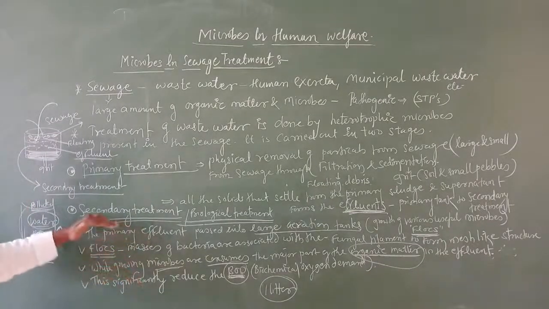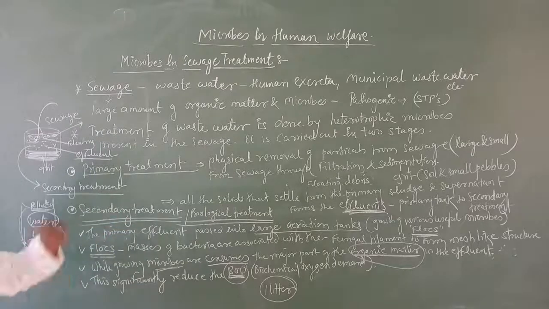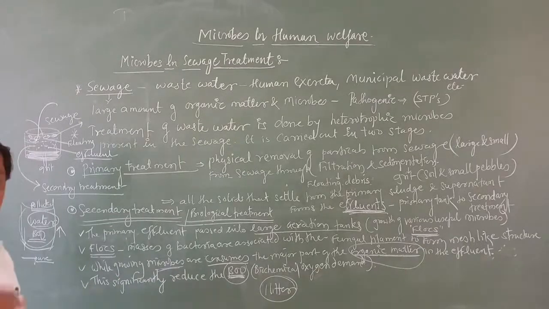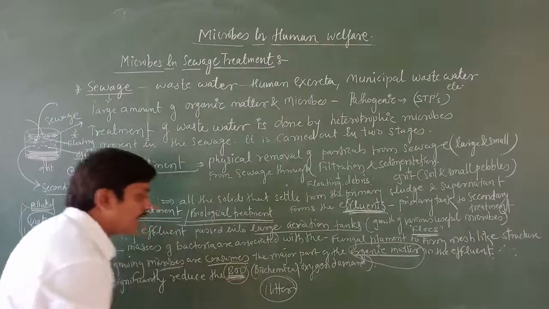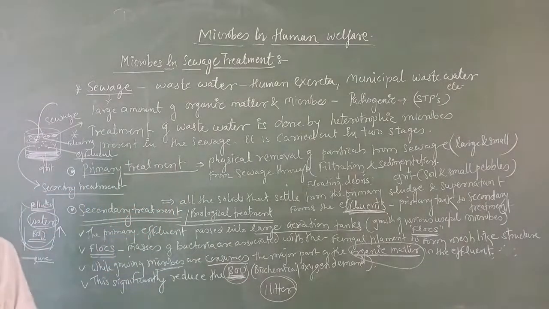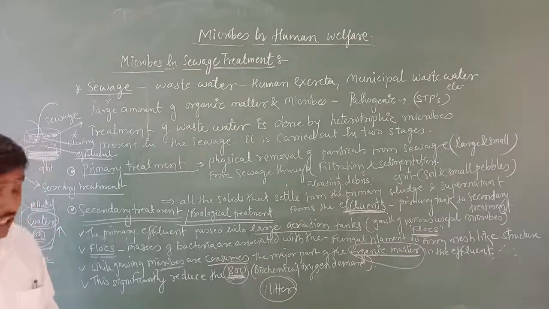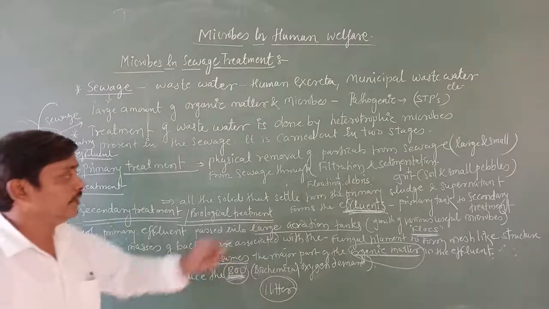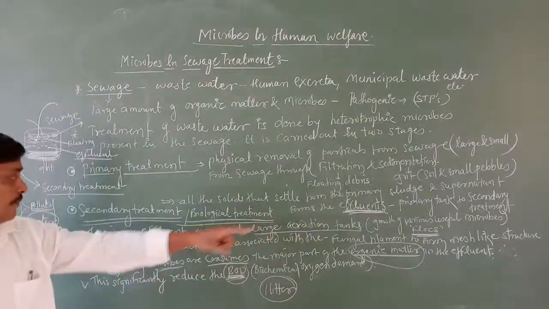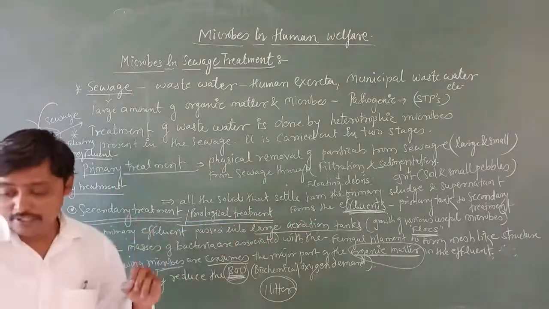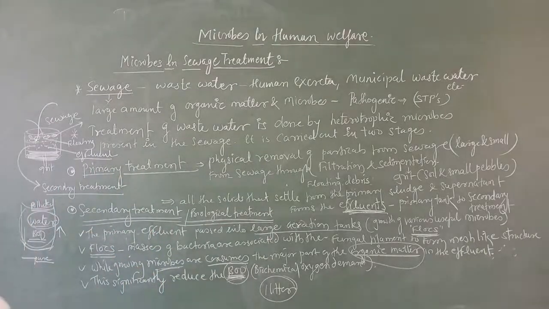So in secondary treatment, we treat that water with the useful microbes in an aeration tank, and we go on reducing the biological oxygen demand. When this biological oxygen demand is reduced significantly, the effluent from the secondary or biological treatment plant, the flocs, are allowed to sediment.